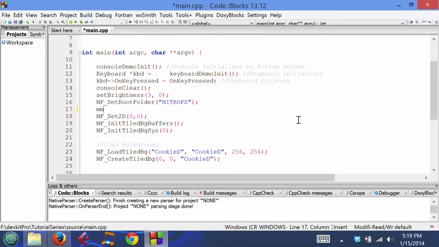And Maxmod has a little function called default init.